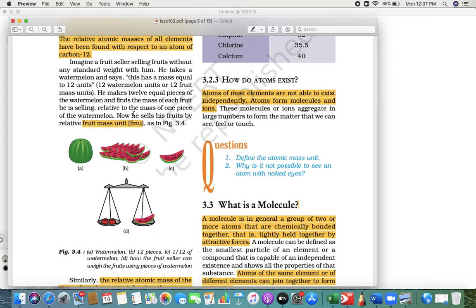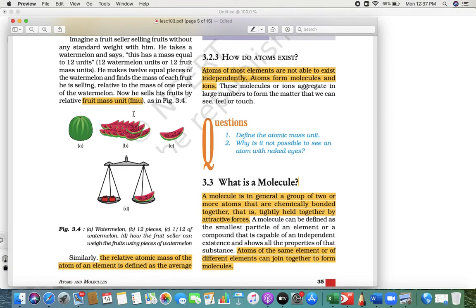Then we saw atoms. Do atoms exist? How do atoms exist? Basically, atoms never exist in a free form. Understand one small thing. They always exist in a combined form, in the form of a molecule and all, right? So atoms always exist in a combined form.